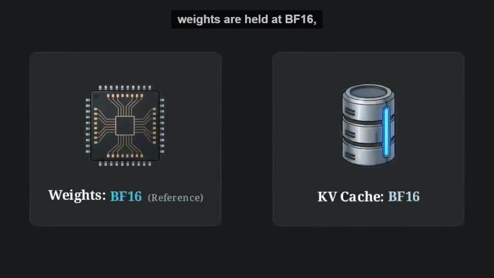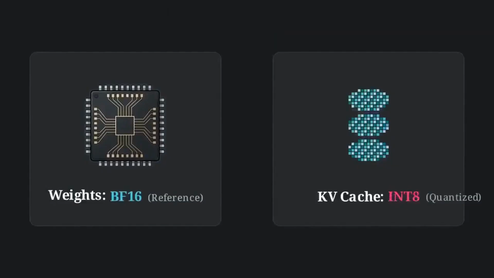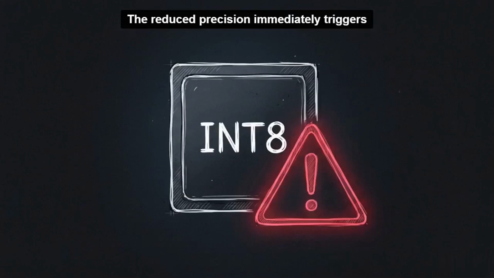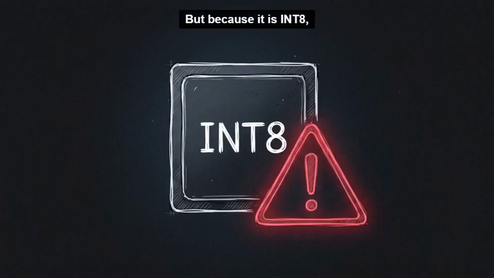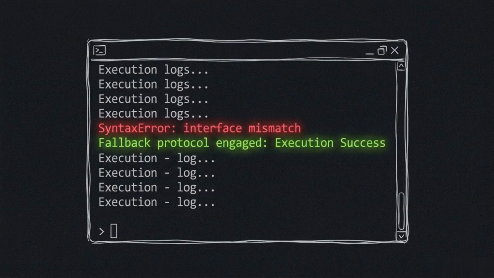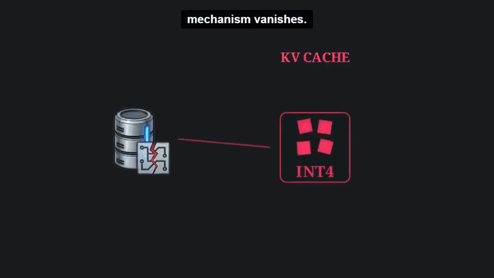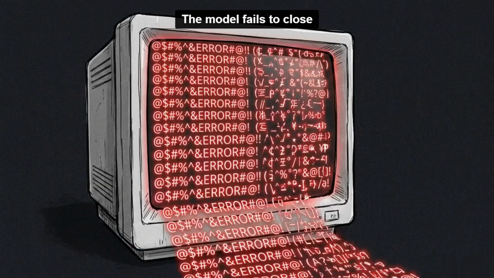In the next test, the weights are held at BF16, but the cache is quantized to INT8. The reduced precision immediately triggers a tool call error, but because it is INT8, the cache retains enough precision to absorb the error. The model corrects itself, closes the tool call, and succeeds. When the cache is squeezed down to INT4, that recovery mechanism vanishes. The model fails to close the tool call entirely and loops into failure.